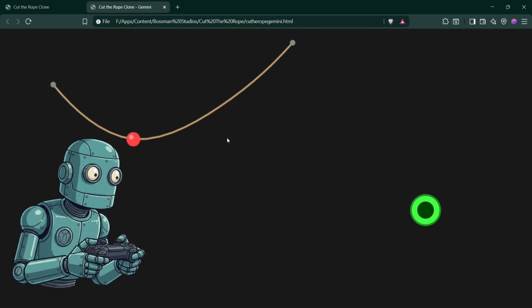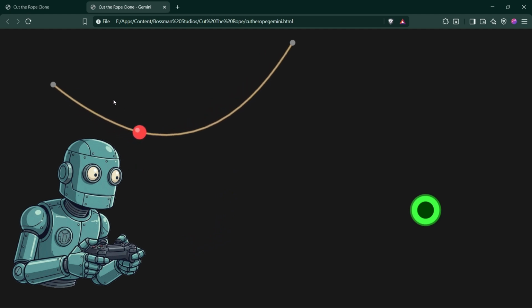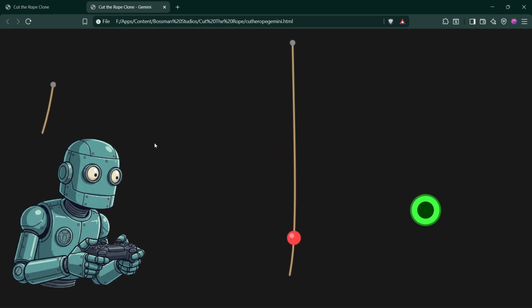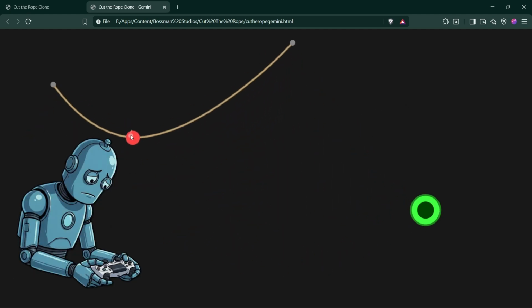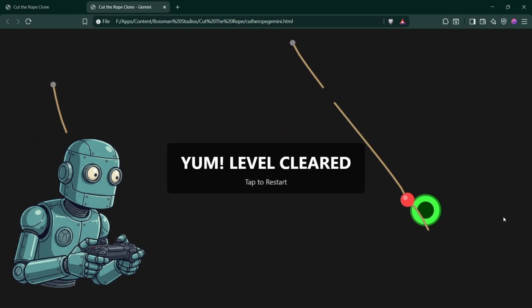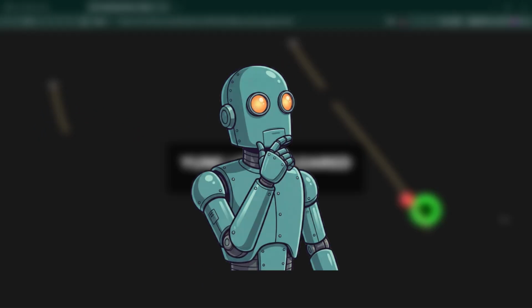It made the first rope shorter and the second rope longer, and it even relocated the goal a little bit, making the level actually doable. After struggling a little bit, because of course I'm too good at this, I actually finally managed to beat the level. And that wraps up Gemini's attempt.